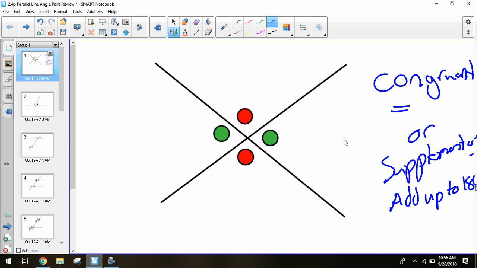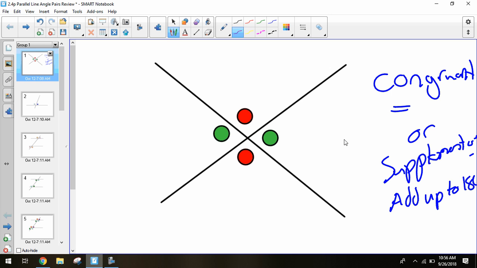So we need to know what is the name of the angle pair, and what is it going to do. Is it going to be congruent, or is it going to be supplementary? And this is what we're going to try to focus on today. So I have my first example up here. We have our little X going on, and then we have these two red angles together are matched, and these green angles are matched. What type of pair is this?